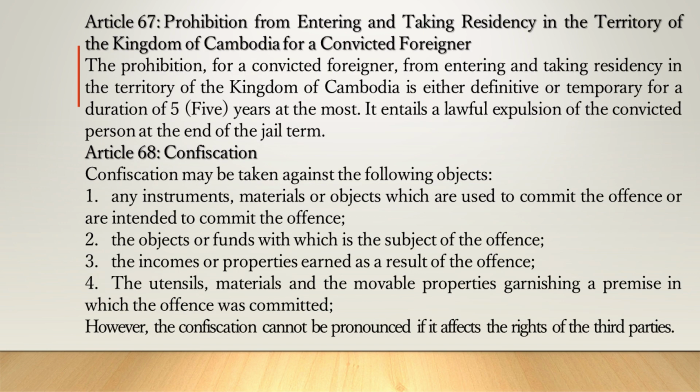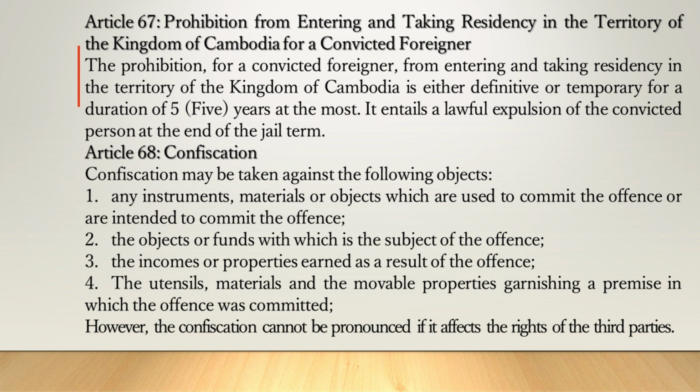Article 67. Prohibition from entering and taking residency in the territory of the Kingdom of Cambodia for a convicted foreigner. The prohibition, for a convicted foreigner, from entering and taking residency in the territory of the Kingdom of Cambodia is either definitive or temporary for a duration of 5 years at the most. It entails a lawful expulsion of the convicted person at the end of the jail term.